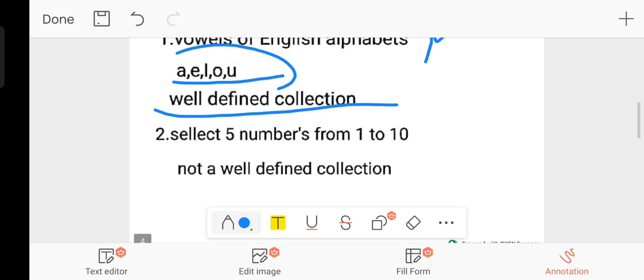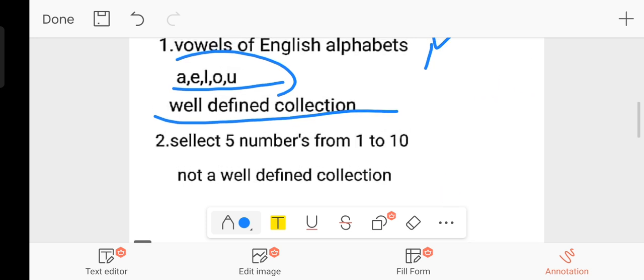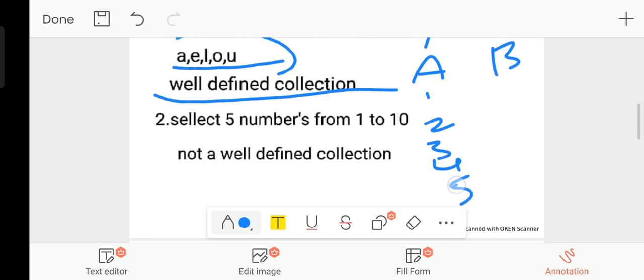One more example. Select 5 numbers from 1 to 10. It is not a well-defined collection. Suppose you take any two persons. Let A be one person and B be another person. A will select the numbers 1, 2, 3, 4 and 5, and B will select 2, 3, 4, 5, 6.